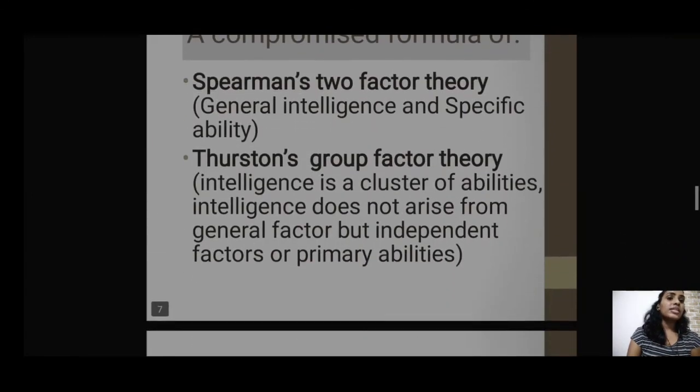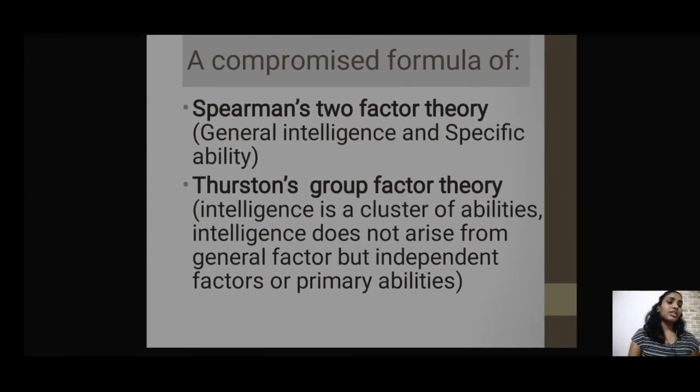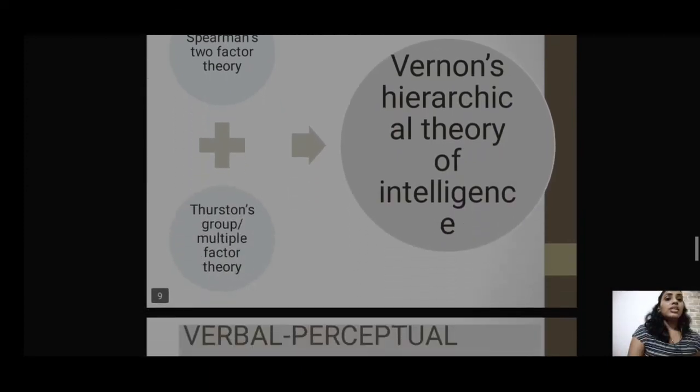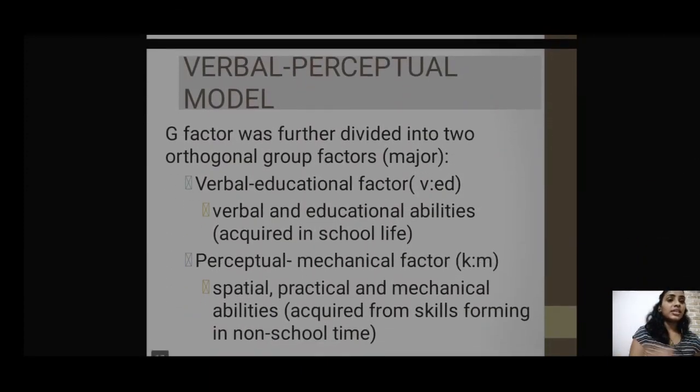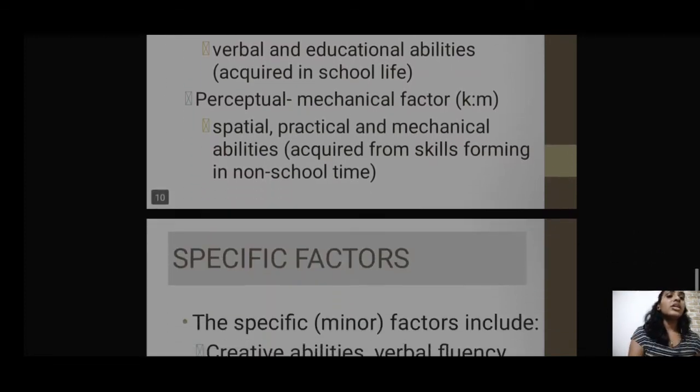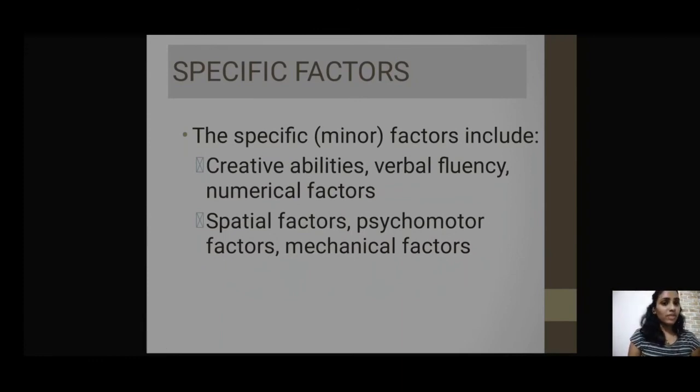Now this theory is a combination of two theories, that is Spearman's two-factor theory, where he talks about general intelligence and specific ability, and then Thurstone's group factor theory, where he talks about independent factors or primary abilities, without giving importance to the general factor. Then he has also mentioned it using a model named the verbal perceptual model, where he talks about the verbal educational factor as well as the perceptual mechanical factor. Then comes the specific factor at the bottom level, where you talk about the specific skills every individual has.